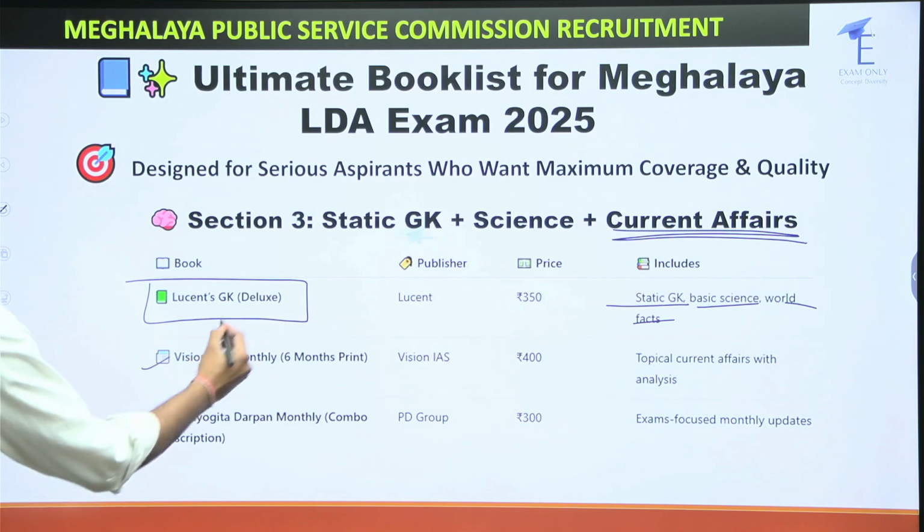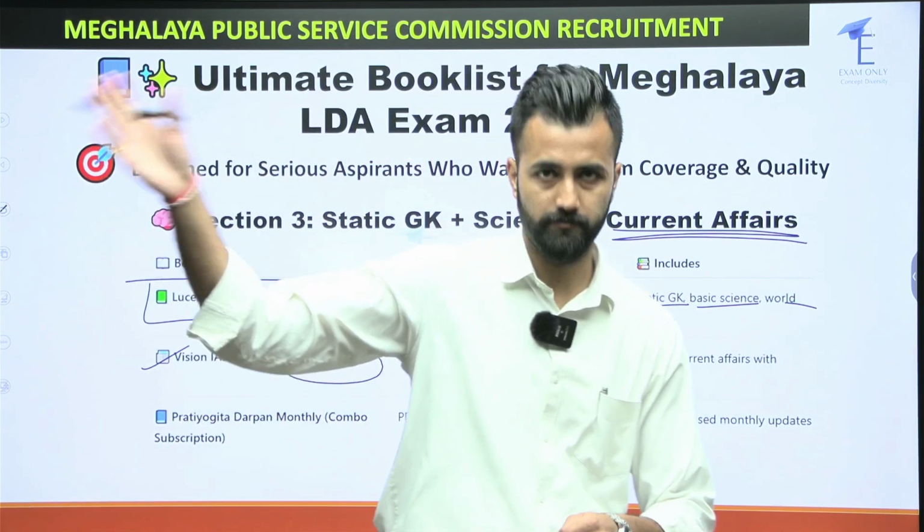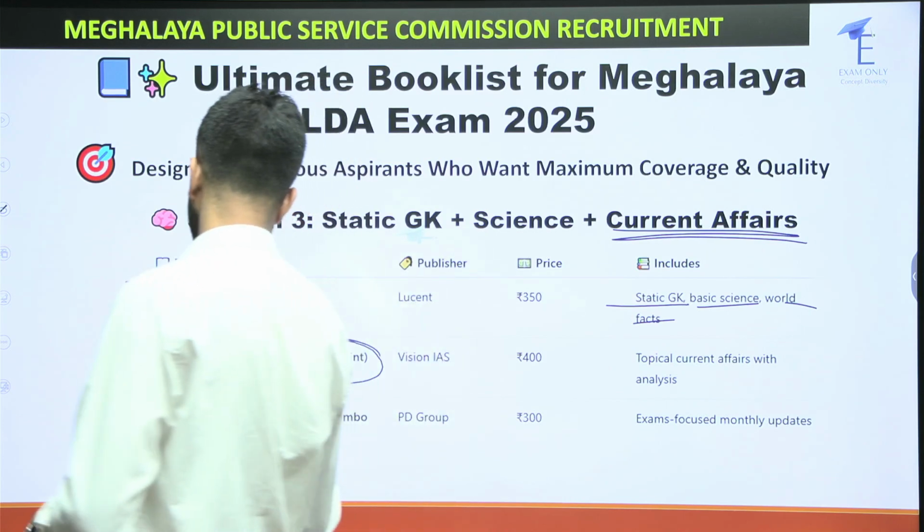Next is Vision IAS Monthly. This is for current affairs, 6 months print. So the previous 6 months of current affairs is a must for us. So you can follow this.